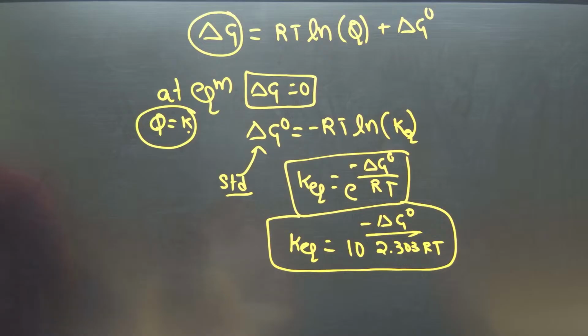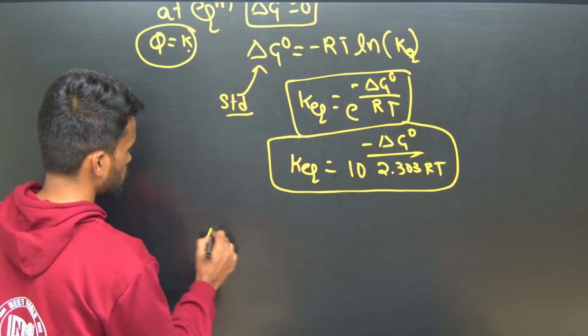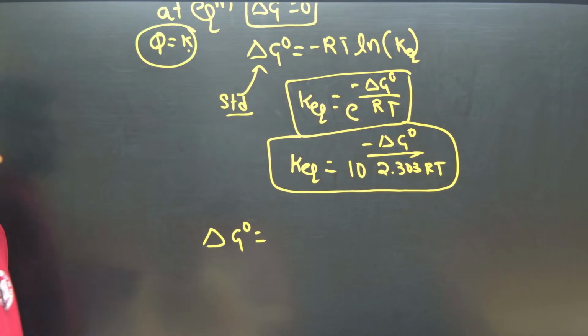Okay, write one question. For a reaction, delta G naught is equal to minus 10.